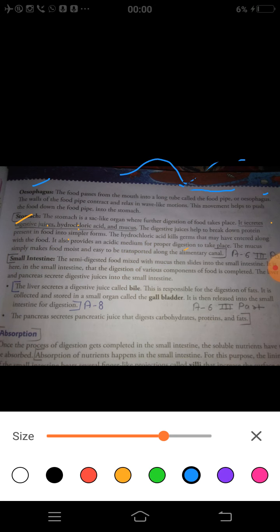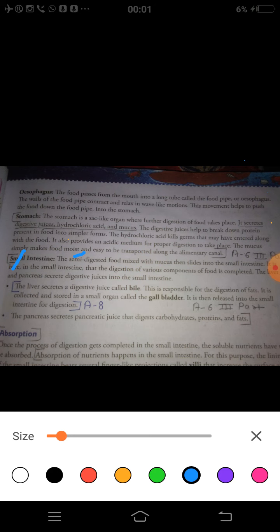Next, the mucus makes the food moist and easy to be transported. What is the function of mucus? The mucus makes the food moist and easy to be transported.